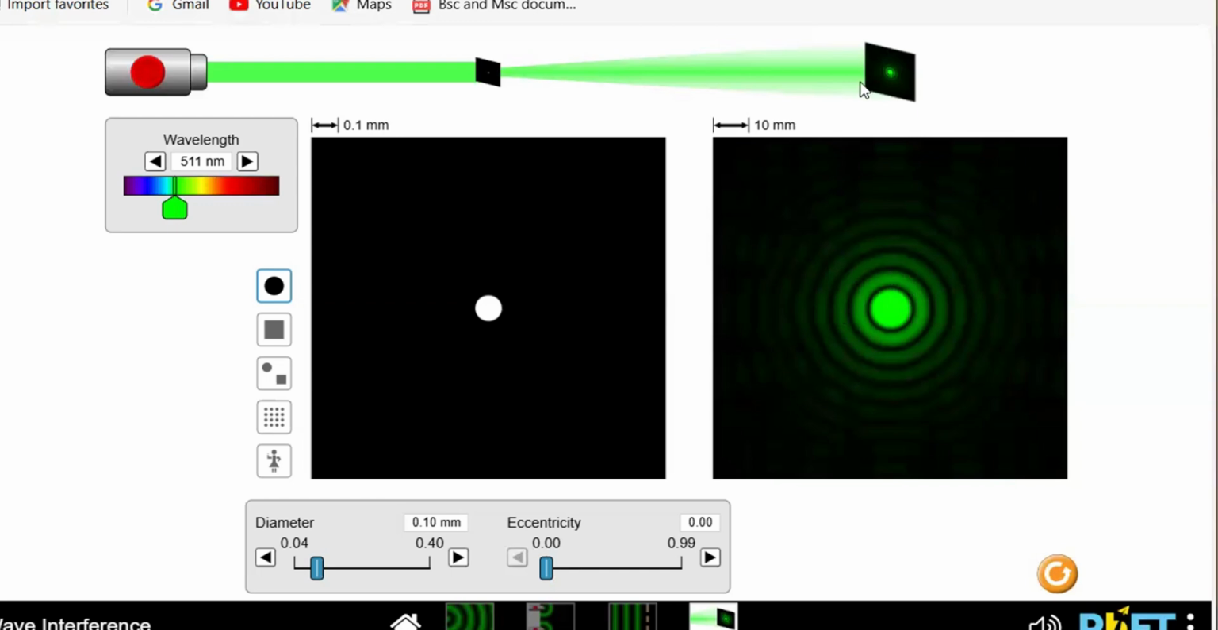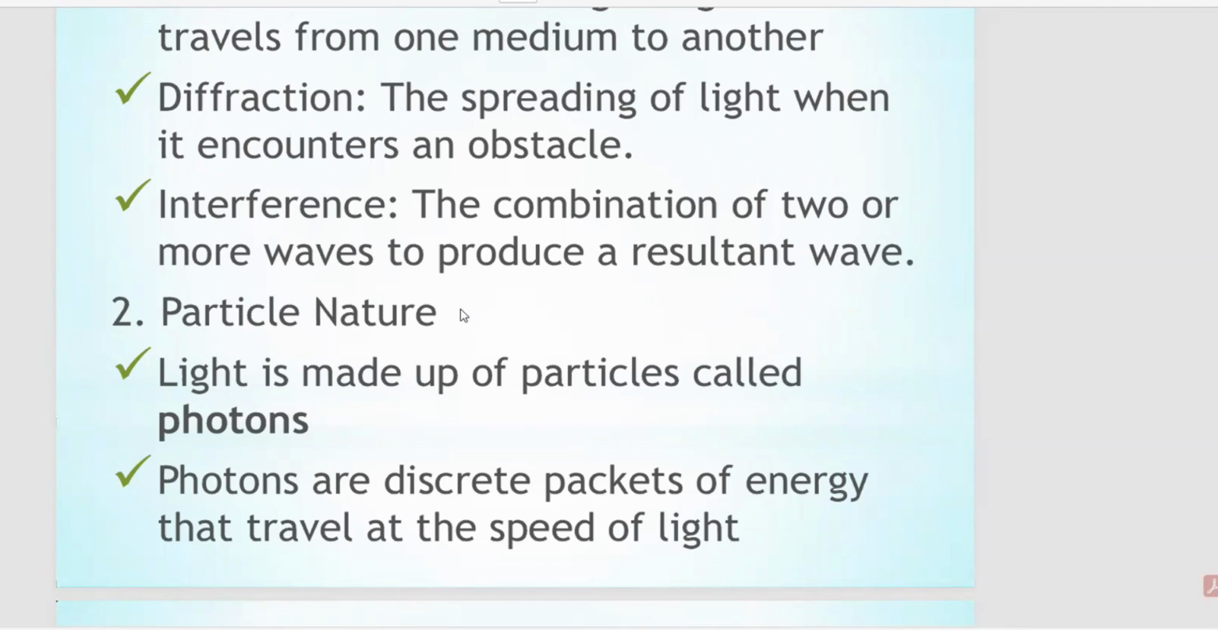In the next part we will see the particle nature of light. The second property of light is its particle nature. Although the particle nature of light was proposed by various scientists, it was solidified by Albert Einstein through his explanation of the photoelectric effect. According to this phenomenon, when packets of light energy called photons strike the surface of matter,